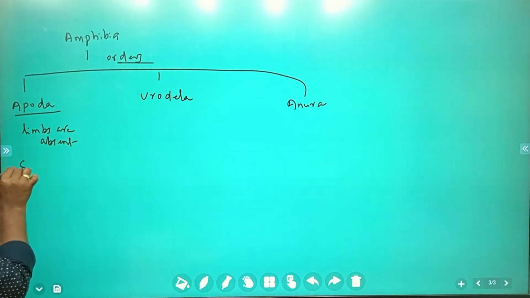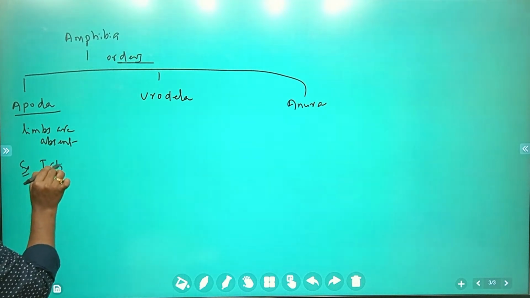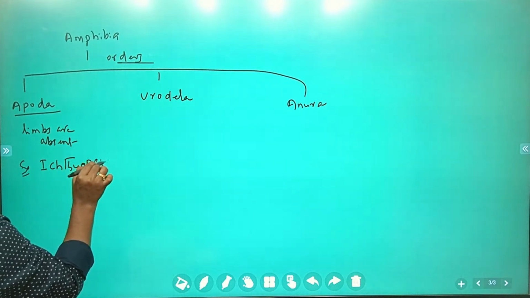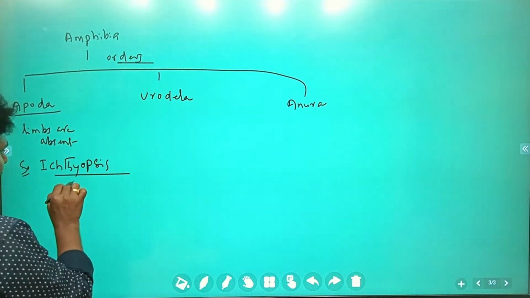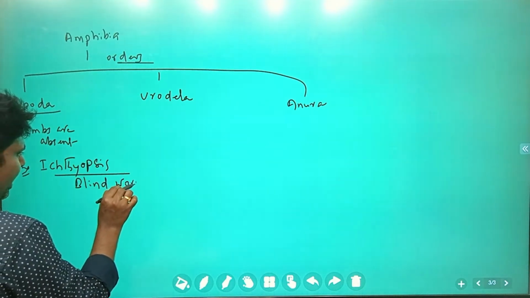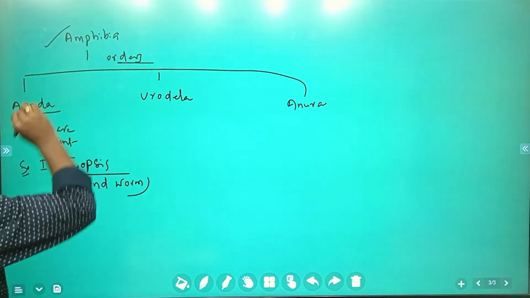An example here is Ichthyophis. Ichthyophis is a limbless amphibian. It is also known as blind worm. You should remember this, because many examples were asked. Ichthyophis comes under amphibia, order Apoda.